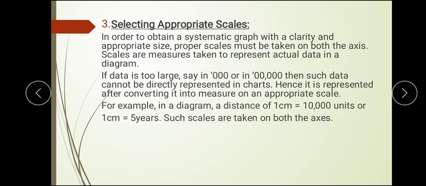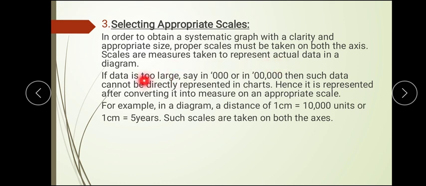Then comes selecting appropriate scales. Whatever we are measuring on the x and y axes is measured with different units. For example, 1 centimeter equals a certain gap. You have to write down how many units or how many years, or what things are being taken. The measurements should be written clearly, and we have to write what x and y represent, like x represents time and y represents production. So this is how it is.